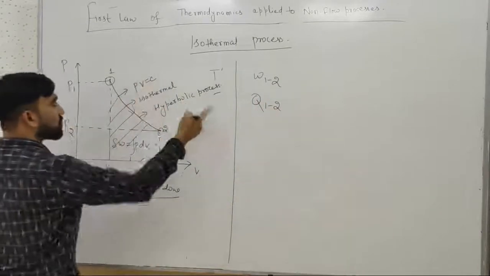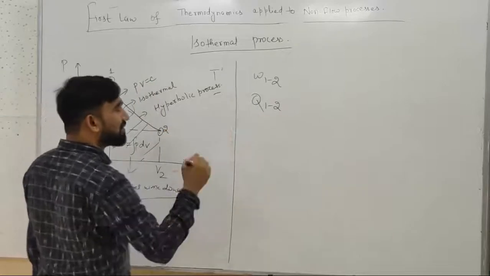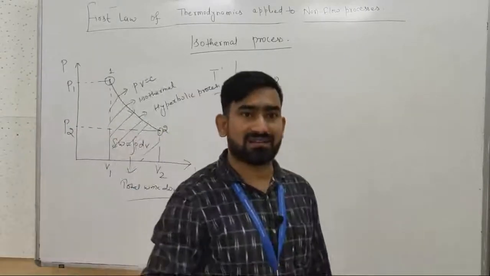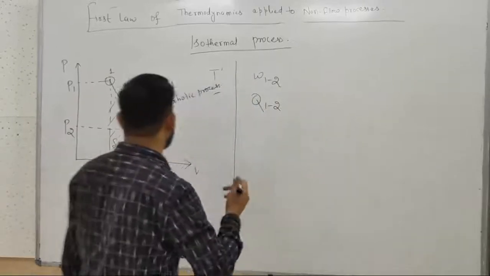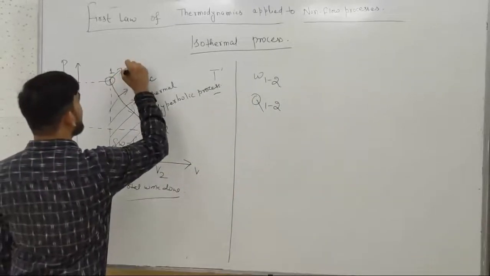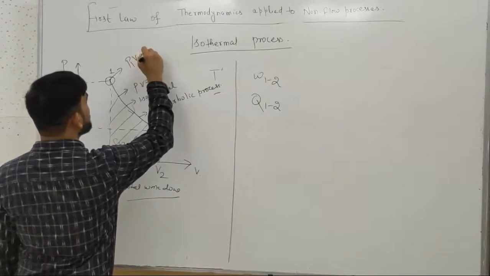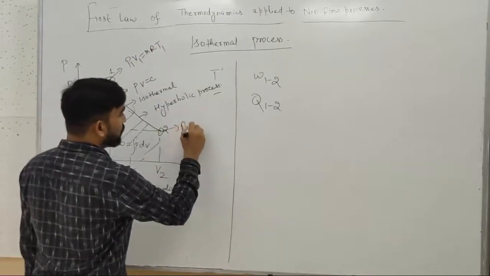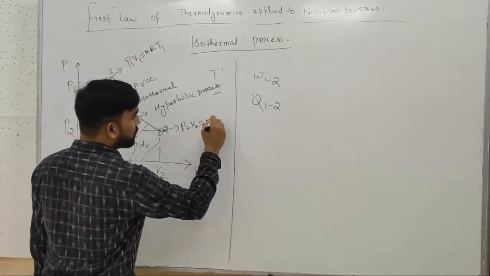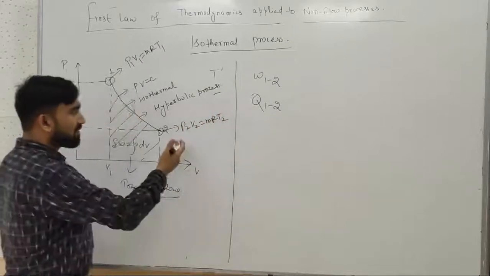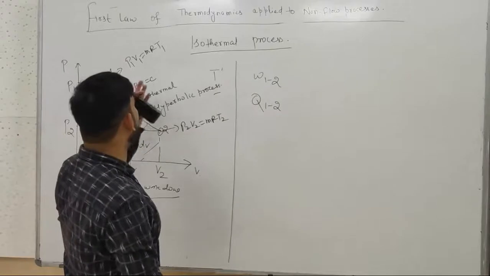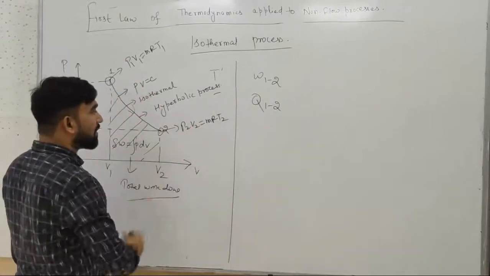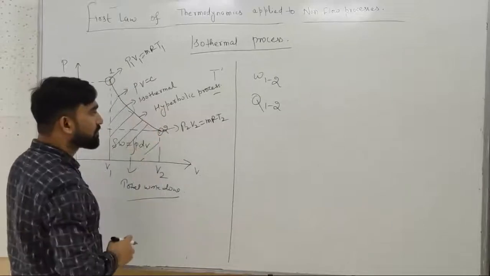But before going to W12 and Q12, let us see what is the temperature, volume and pressure relationship in case of isothermal. Here it is P1 V1 equals MR T1, and here it is P2 V2 equals MR T2. We can apply the gas equation, P1 V1 equal to MR T1 or P2 V2 equal to MR T2, at points 1 and 2.